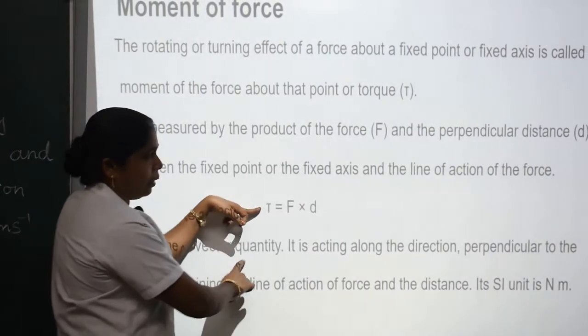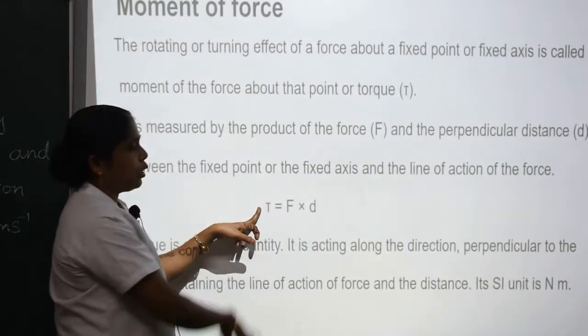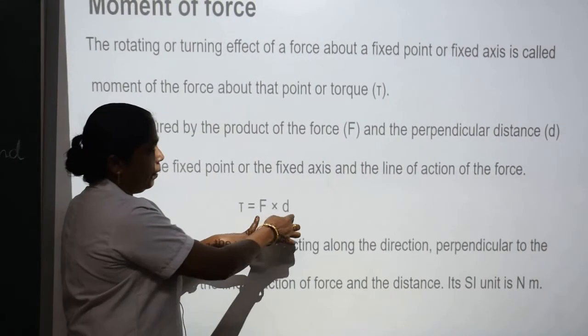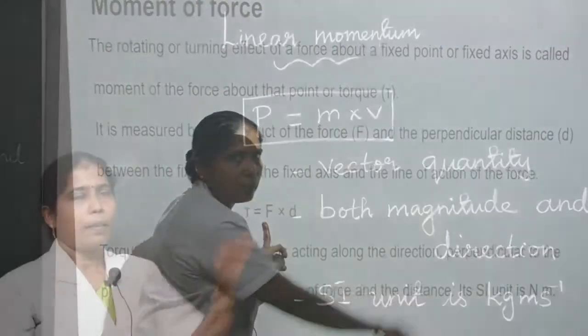Torque is a vector quantity. A vector quantity has both magnitude and direction. The SI unit of torque is newton meter. Force unit is newton, distance unit is meter. So the torque unit is newton meter. Linear momentum.